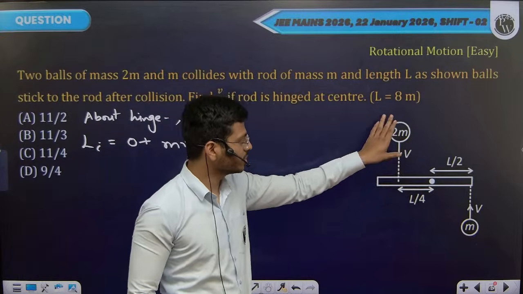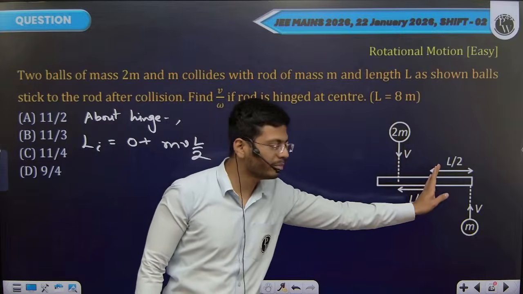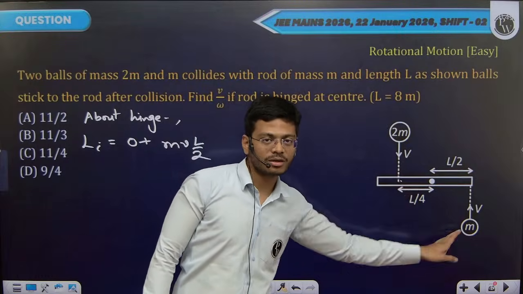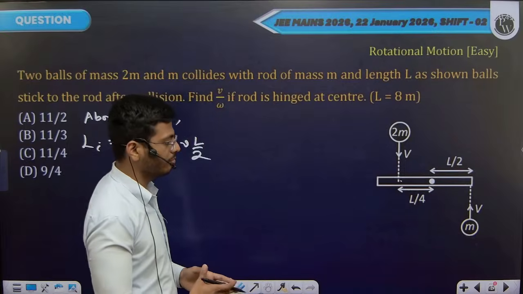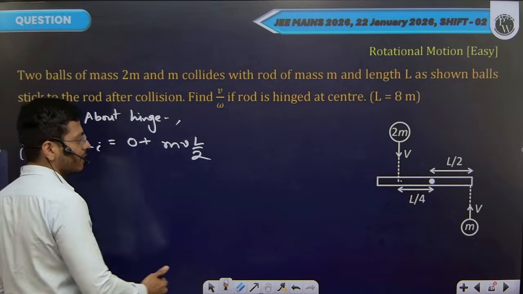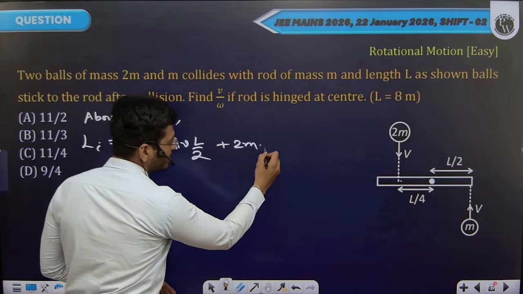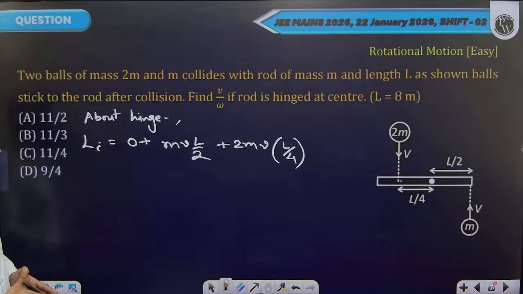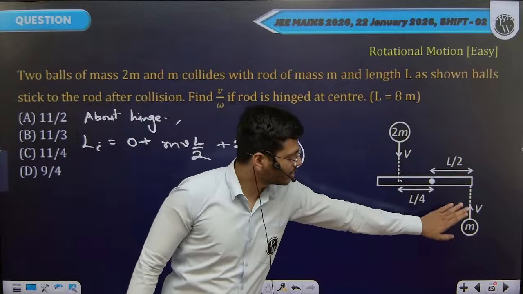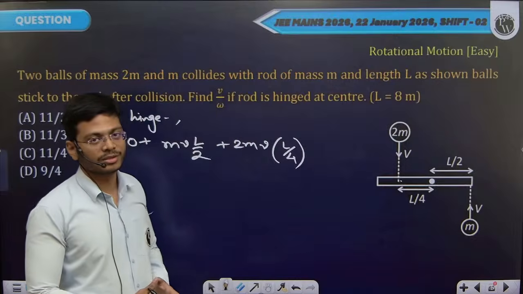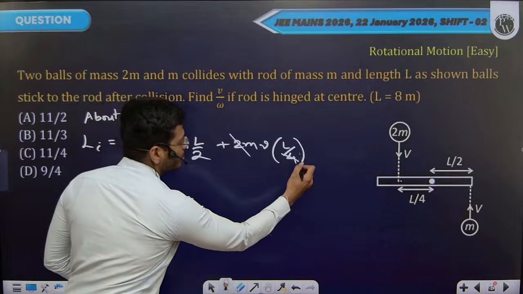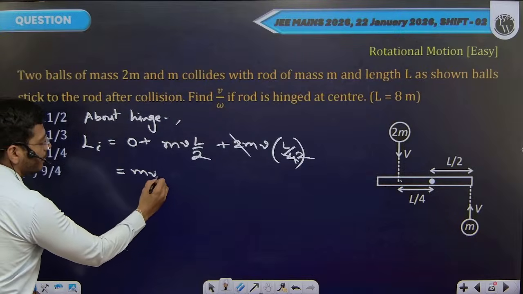Do the same for this 2m mass. The 2m mass is moving with v velocity at a perpendicular distance L by 4. When it strikes here, that will also rotate this rod in the anticlockwise manner. So take the same sign for angular momentum that you did for the small m mass. Mass is 2m, moving with the same v speed, at L by 4 perpendicular distance from the hinge point. This will be the net angular momentum of the system of the rod plus these masses before the collision. m v L by 2, and this will be another m v L by 2. When added, this will be m v L.